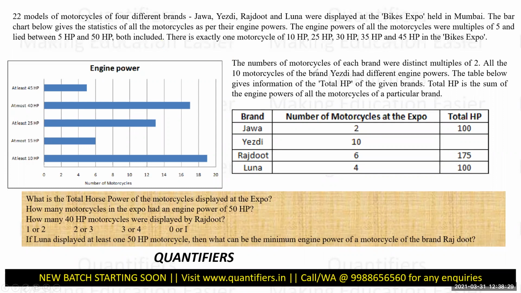All the 10 motorcycles of the brand YSD had different engine powers. The table below gives the total HP information of all the brands. Total HP is the sum of the engine powers offered by the brand. So if it has 3 bikes of 50, 50 and 25, then the answer is 125, right? So this is what they mean by total HP.